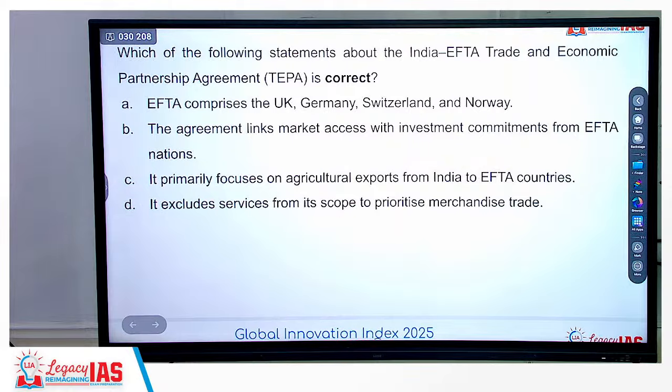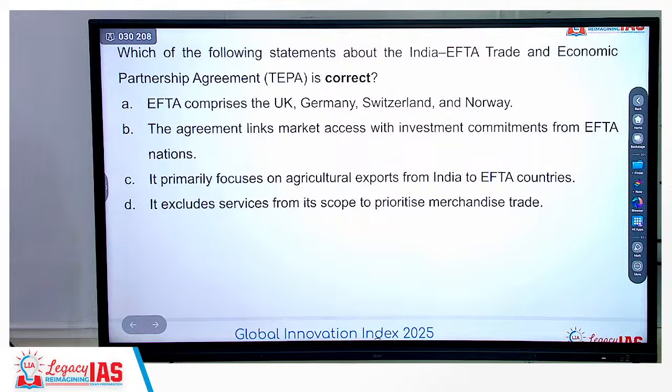First statement is incorrect. Germany is not included. The agreement links market access with investment commitments from EFTA. Yes, possible. This looks right. C, primarily focuses on agricultural exports. No, non-agricultural, industrial and non. It excludes services from its scope to prioritize merchandise trade.